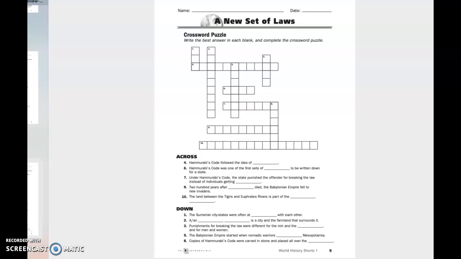Crossword puzzle. Type the best answer in each blank and complete the crossword puzzle. Across. Number 4. Hammurabi's code followed the idea of blank. Number 6. Hammurabi's code was one of the first sets of blank to be written down for a state.